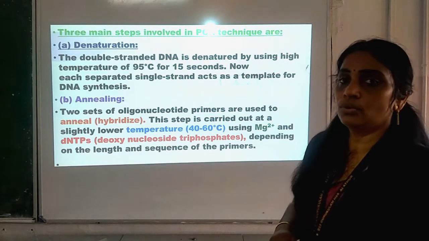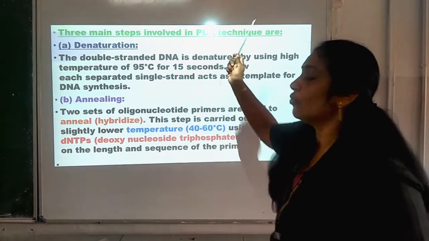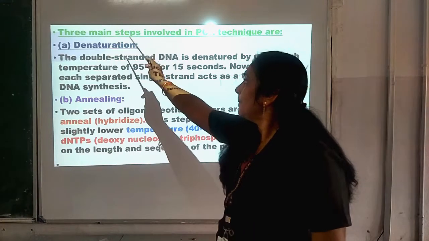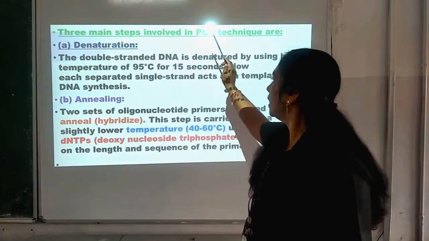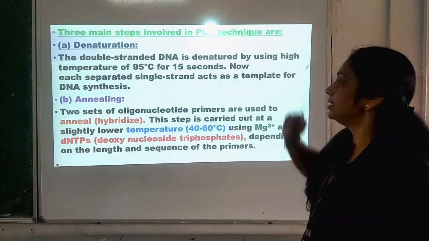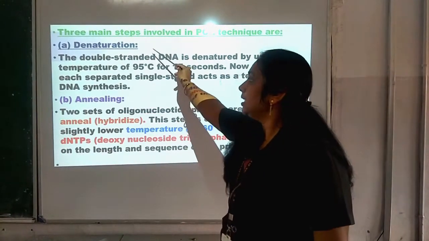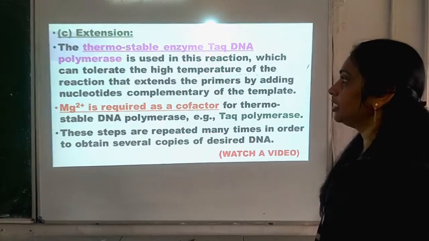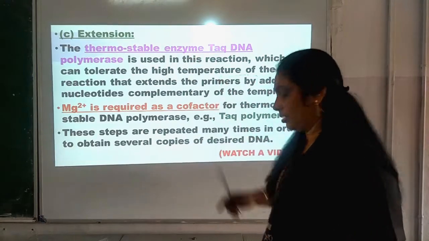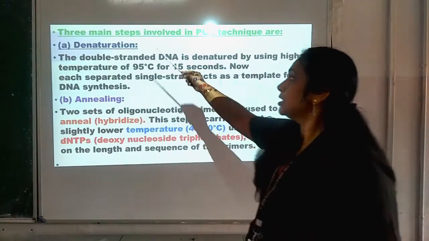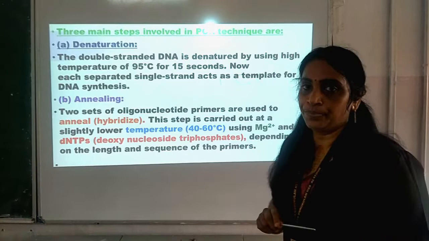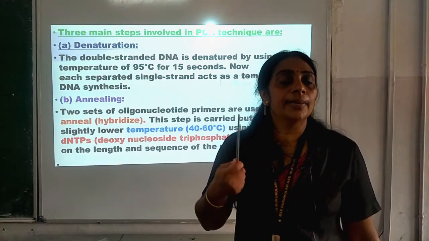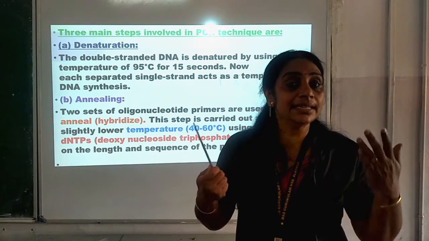Now, we have to go through the main steps involved in the PCR technique. There are 3 main steps involved in PCR: number 1, denaturation, number 2, annealing, and number 3, extension. First, denaturation. Already I told you in the requirements, enzyme is needed, primer is needed, and DNA template is needed.